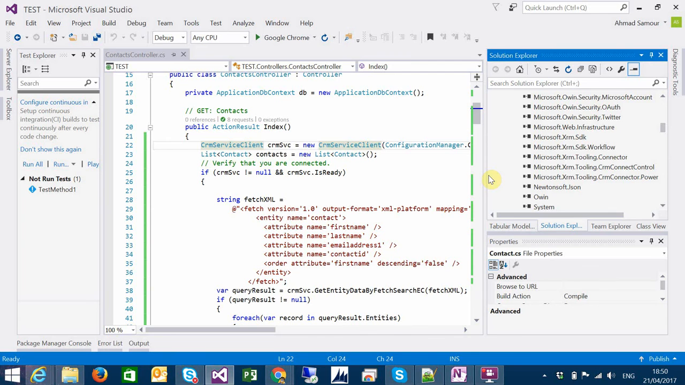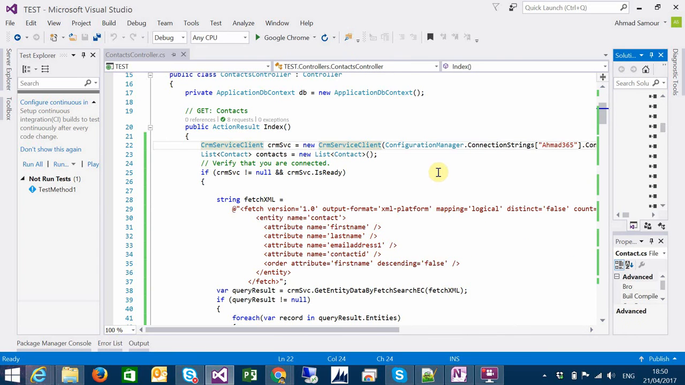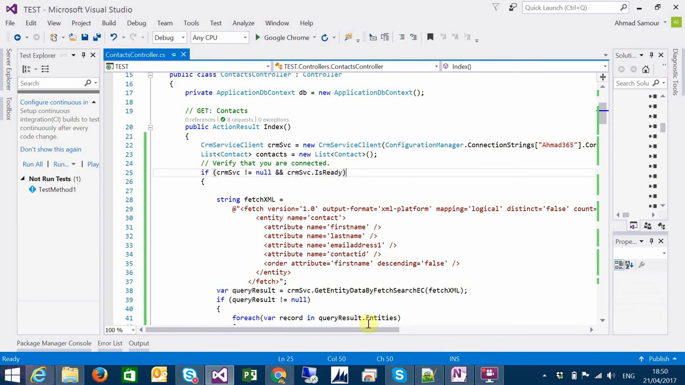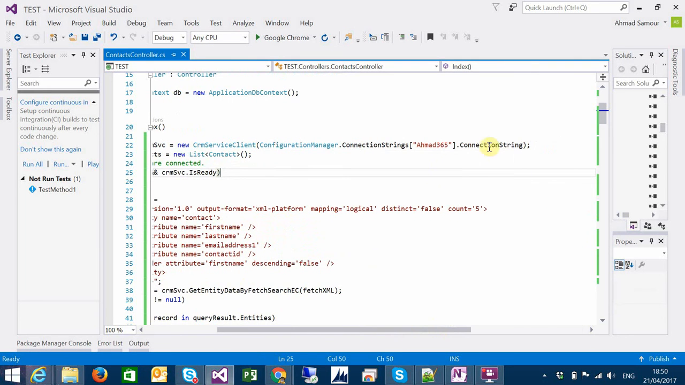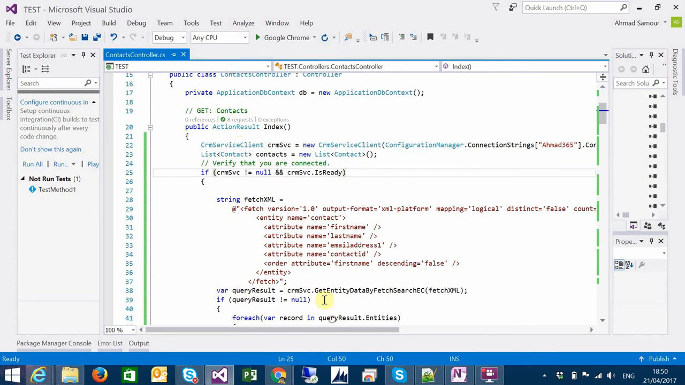But me, I use the connection string. So I'm calling the connection string, and I will provide you in the description of the video or in the blog how to connect with XRM tooling, or how to use connection strings to connect using XRM tooling. So we are calling here the CRM service client. Also, I will provide you in the description this class and what operations you can do in Dynamics 365.